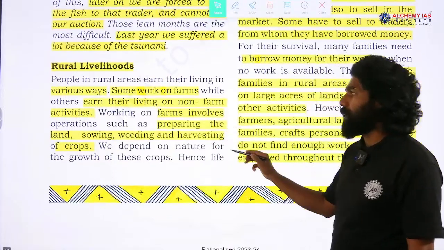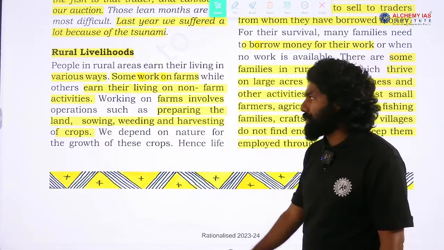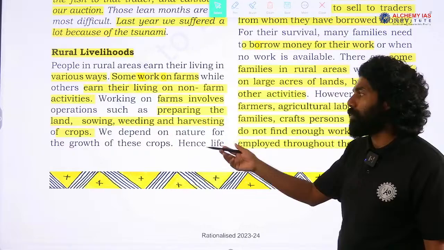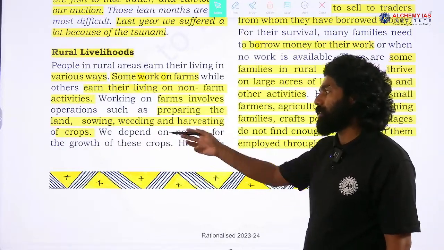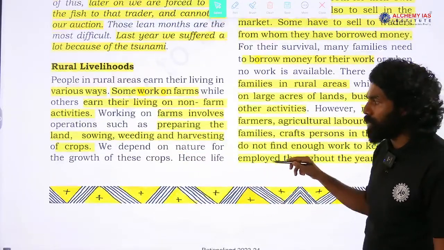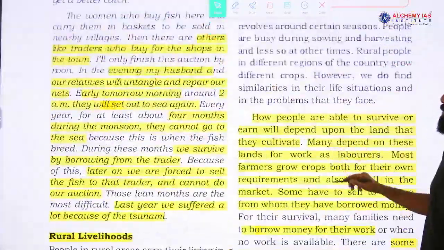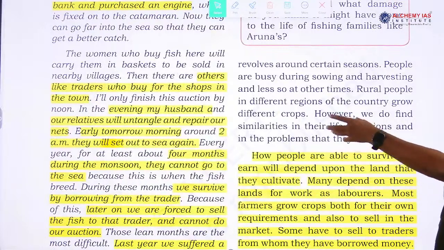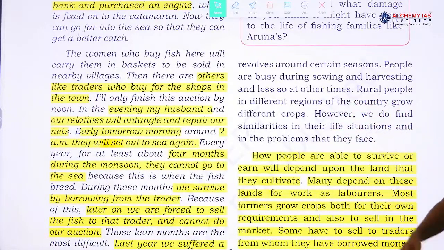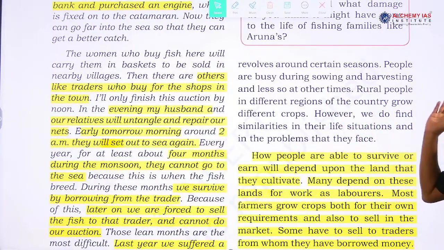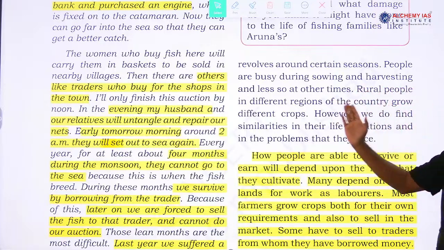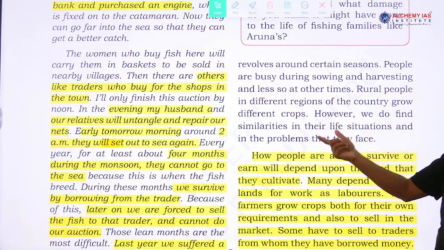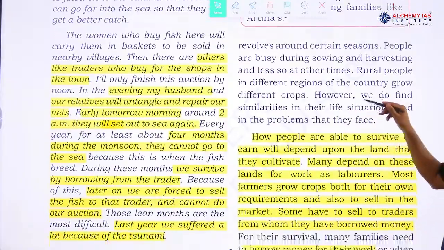Working on a farm involves operations such as preparing the land, sowing, weeding and harvesting of the crop. We depend on the nature of the growth of the crop, hence life revolves around certain seasons. The people are very busy during sowing and harvesting and less so at other times. Rural people in different regions of the country grow different crops. However, we do find similarity in their life, their situation and the problems they face.